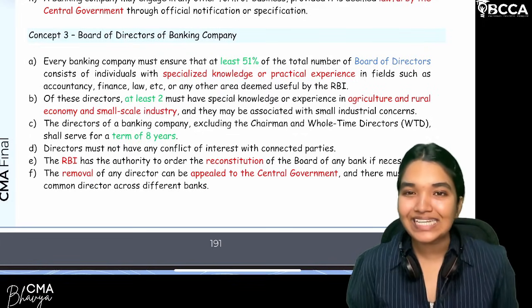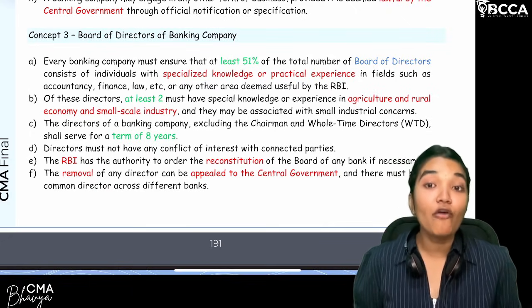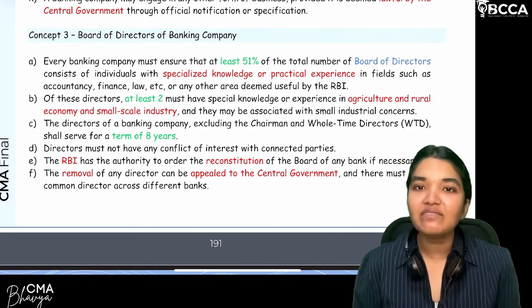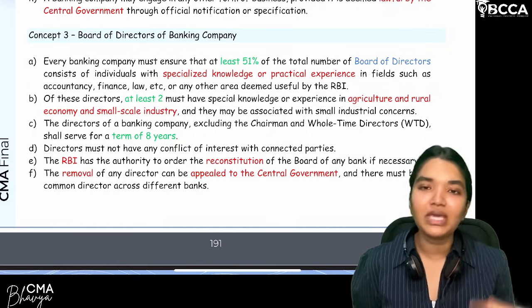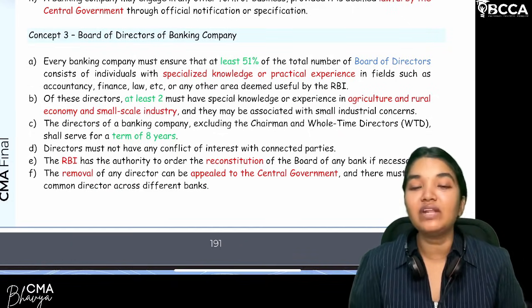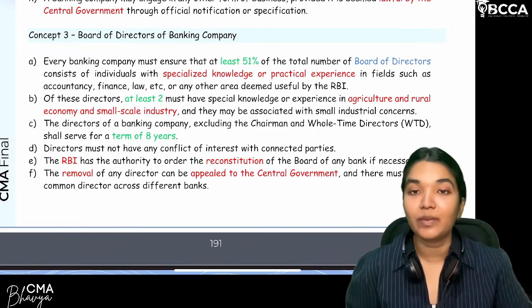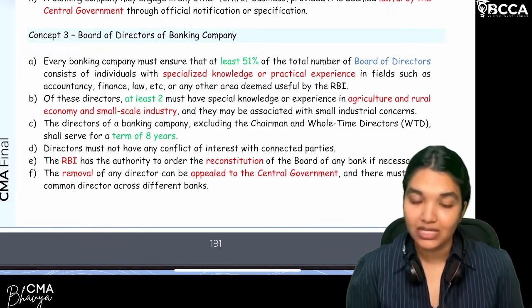That is why the rule says at least 51% of the board of directors of a banking company should have a specialized field of knowledge, maybe in accounting, finance or law, whatever specialized field is notified by RBI. He needs to have that qualification, knowledge or experience.